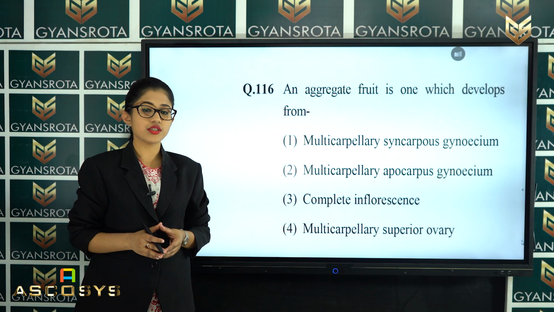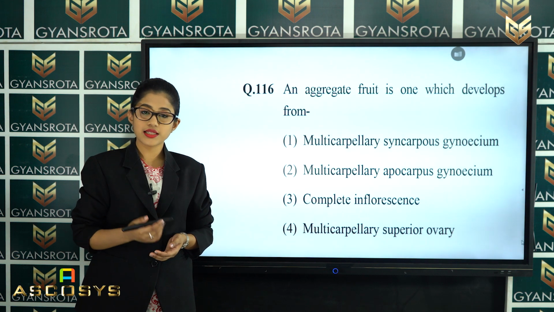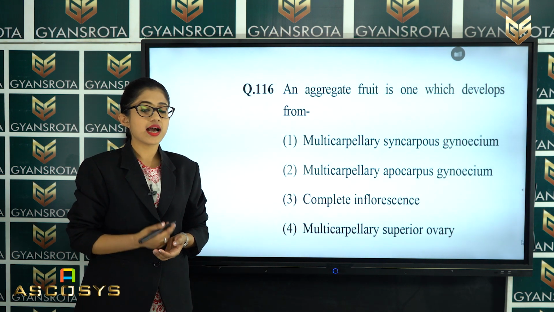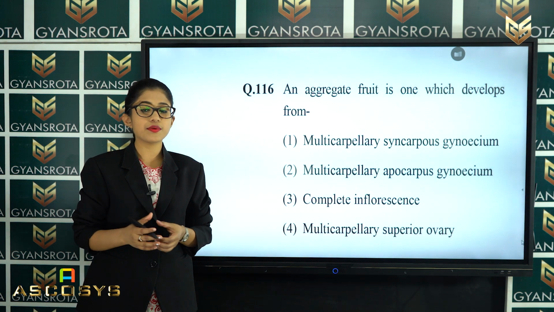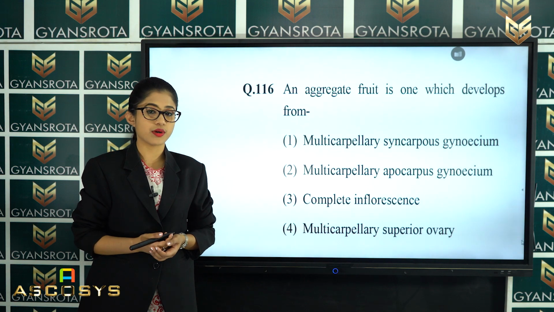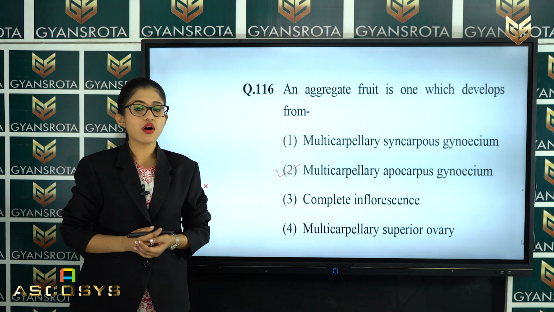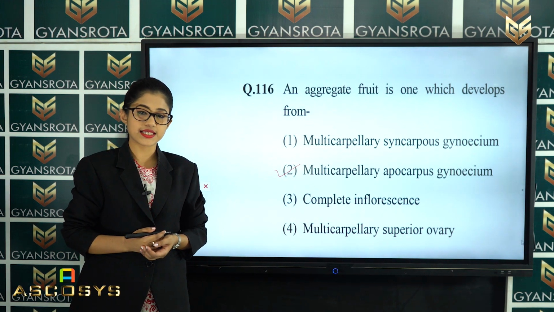Well, this question is from the chapter sexual reproduction in flowering plants. There we have discussed the fruits. In this question it has asked that an aggregate fruit is one which develops from multicarpellary apocarpous gynoecium, which is given in option number 2. So, option number 2 is the correct answer for question number 116.